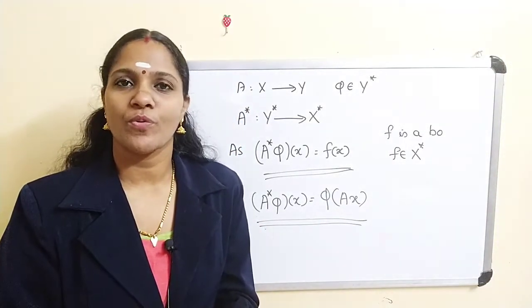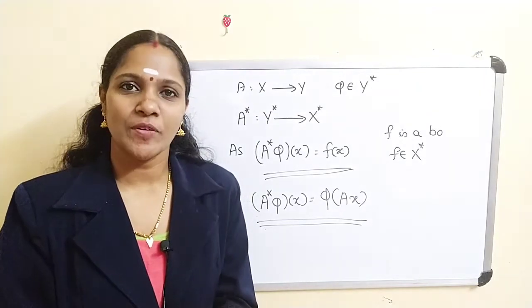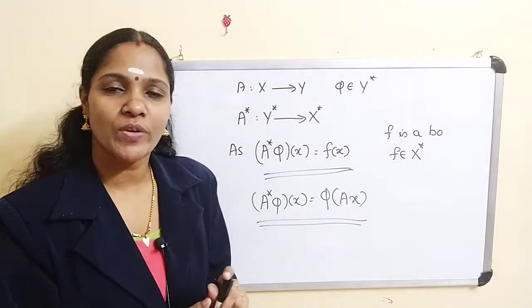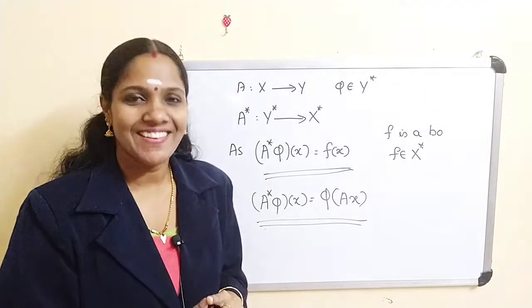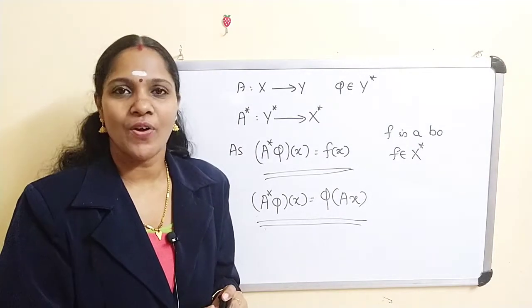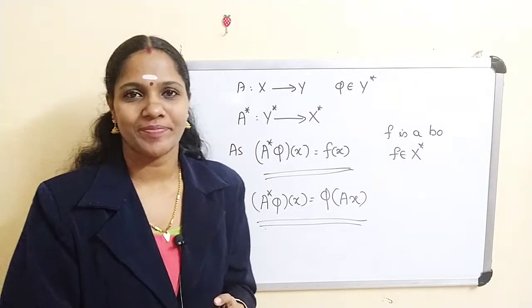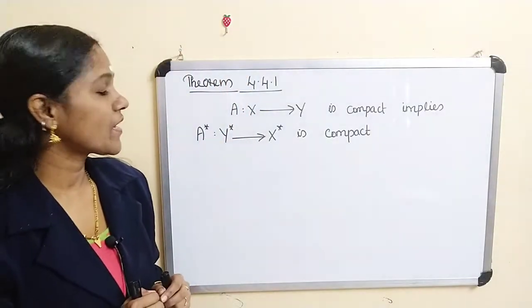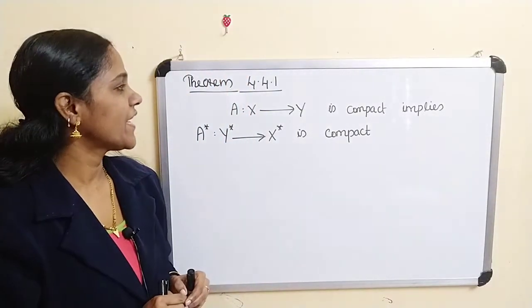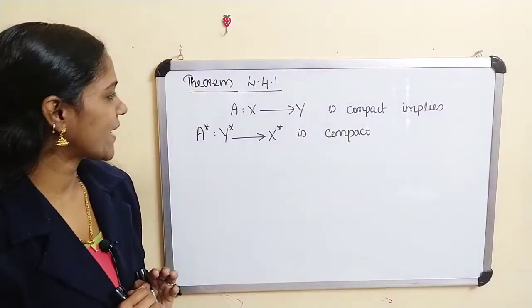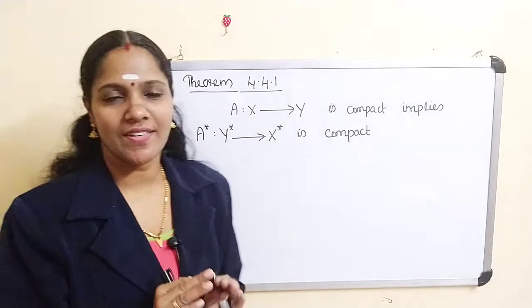Now we are going to prove one theorem, and the statement of the theorem is: if A from X to Y is a compact operator, then A star from Y star to X star is a compact operator. Okay. Now the statement of the theorem is Theorem 4.4.1. A from X to Y is compact. Then we have to prove A star from Y star to X star is compact.